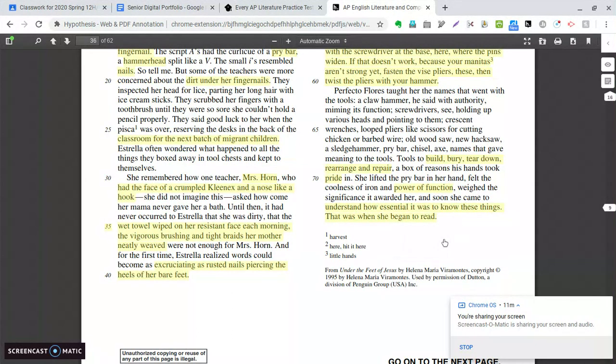These are really powerful. Once you understand what a tool is used for, once you understand the power of function, then you can start to use that tool and see how essential it is, right? And once she understands the essential nature of knowing how to use the tools, that is what empowers her to then want to learn how to read. And we assume here to read in English, because she sees that tools can be used to give you power, to give you purpose, and to help you understand the world around you.